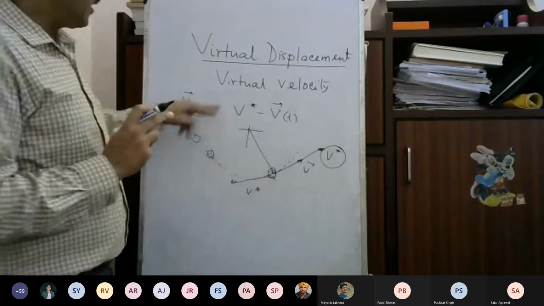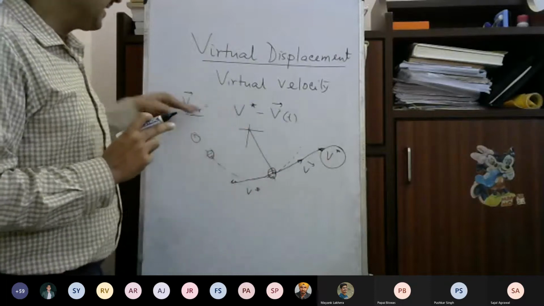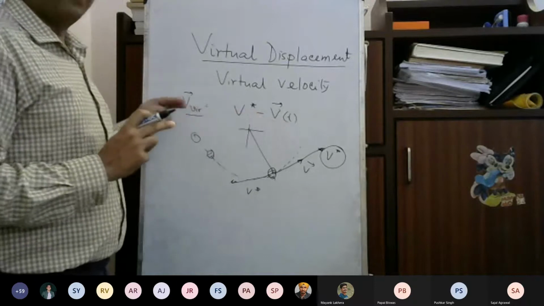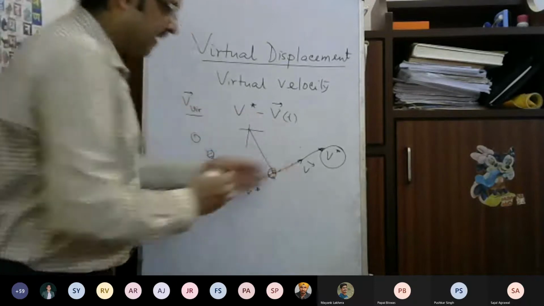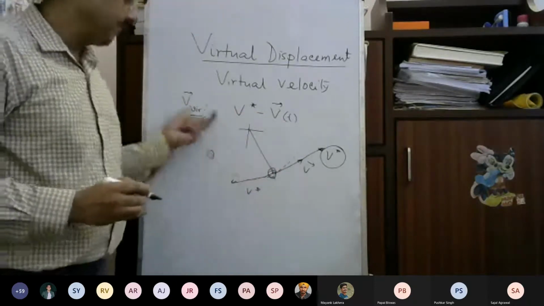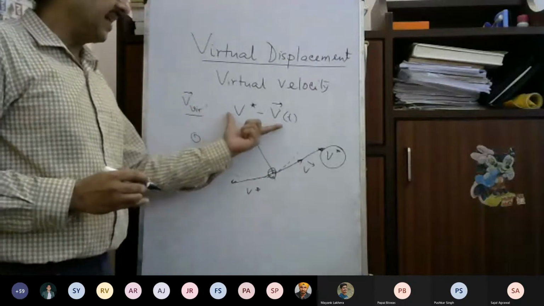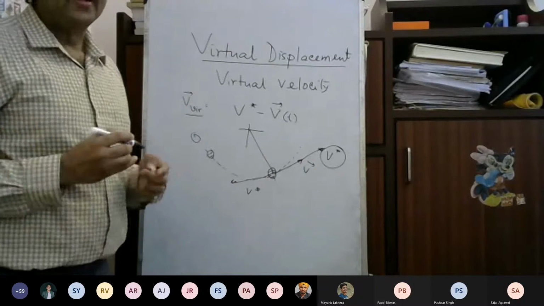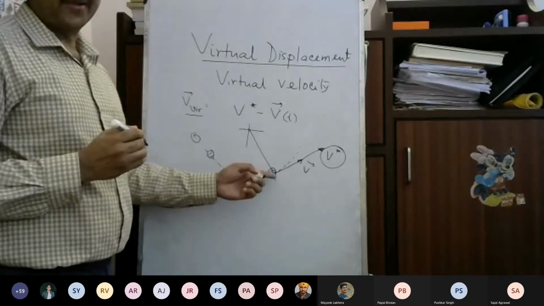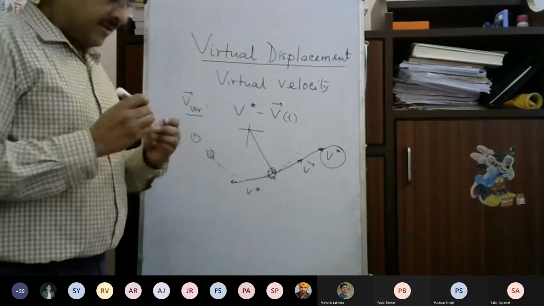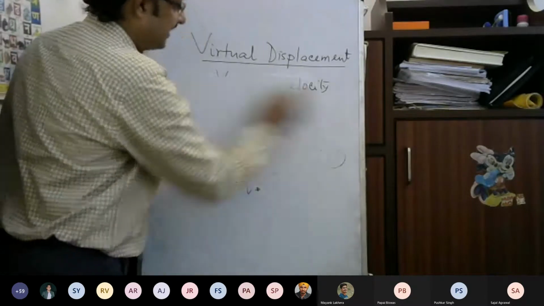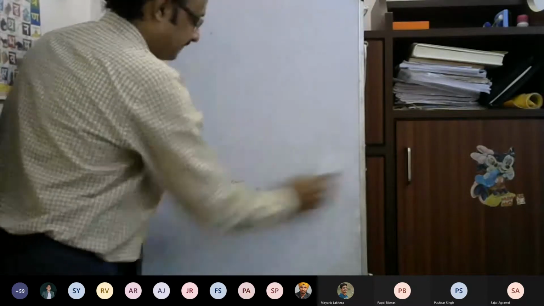So what I am bothered about is the possible velocity and the difference between the possible velocity and the real velocity, which is what is called the virtual velocity. Here you can see that this can have any magnitude, but the direction is always tangential to this circle at this particular point. So this is one example. Let me take another example.